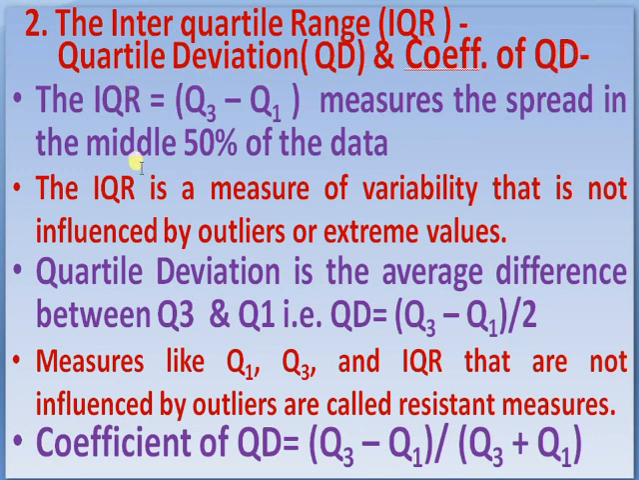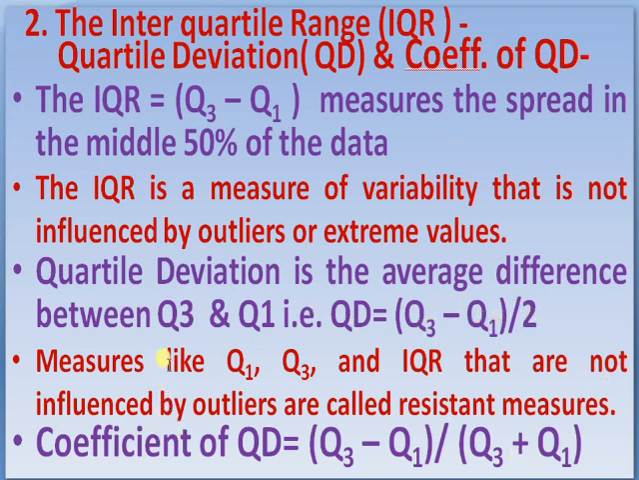Second, interquartile range or quartile deviation: IQR, interquartile range, QD, quartile deviation, and CQD, coefficient of quartile deviation. The IQR is defined as Q3 minus Q1, the difference of the third quartile minus the first quartile. It measures the spread in the middle 50% of the data. The IQR is a measure of variability that is not influenced by outliers or extreme values. If there are outlier observations at the beginning or at the end, they do not take part in the measurement of variability in the IQR.